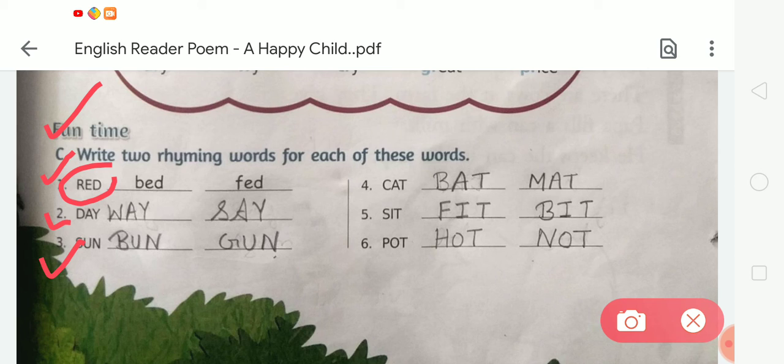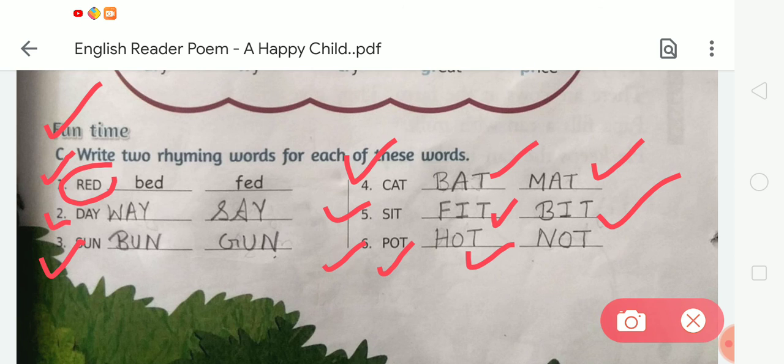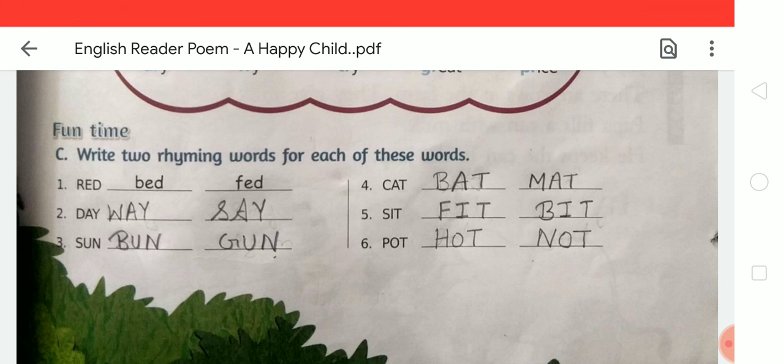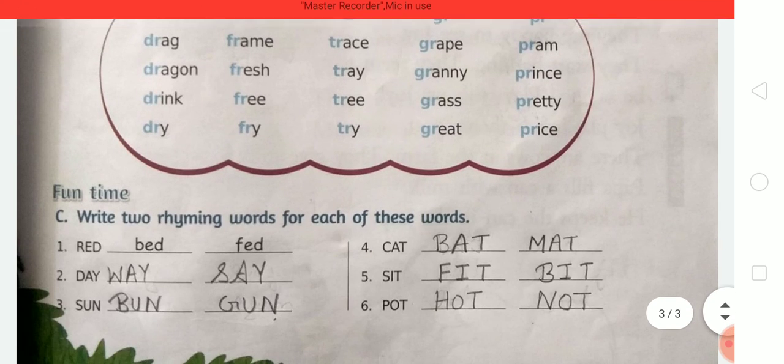G-U-N, gun. Next, fourth, there is C-A-T, cat, and we have to write two rhyming words. So there is B-A-T, bat. M-A-T, mat. Next is S-I-T, sit. So we have to write the next rhyming words, F-I-T, fit. B-I-T, bit. Next word is P-O-T, pot. So we have to write H-O-T, hot. N-O-T, not. Like this we have to complete this given exercise. We have to write two rhyming words.